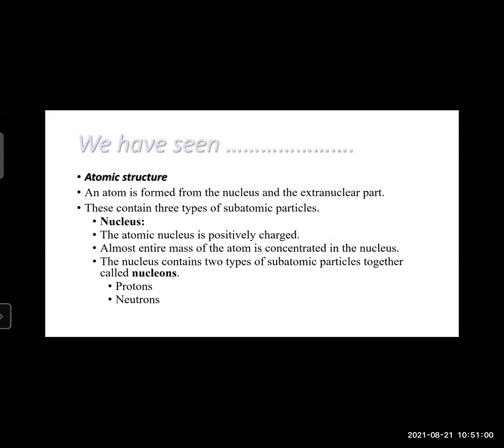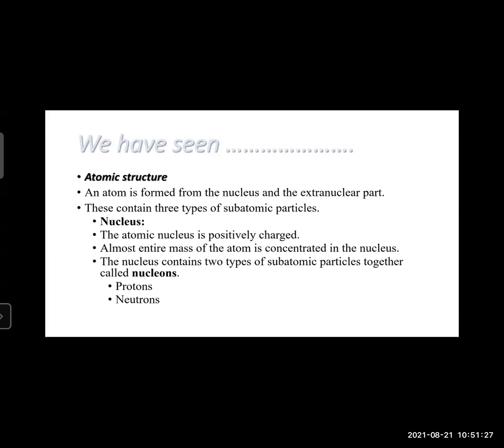Now we have seen the atomic structure. The atom is formed from the nucleus and the extranuclear part. These contain three types of subatomic particles. The nucleus is positively charged. Almost the entire mass of the atom is concentrated in the nucleus.